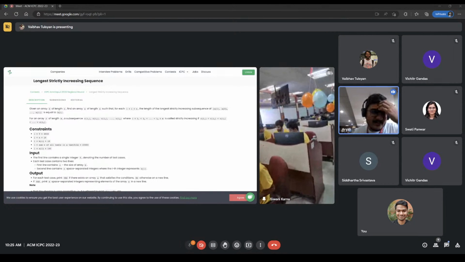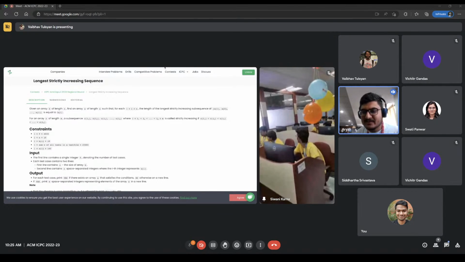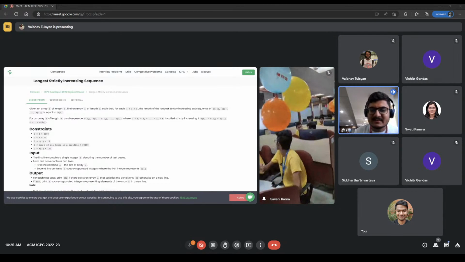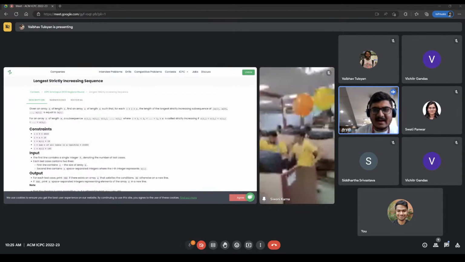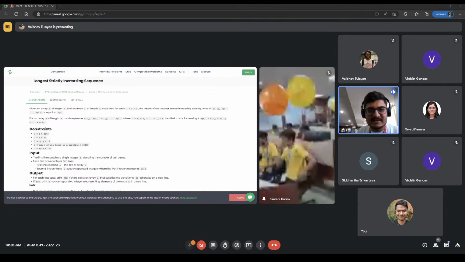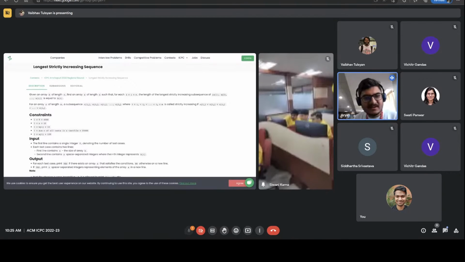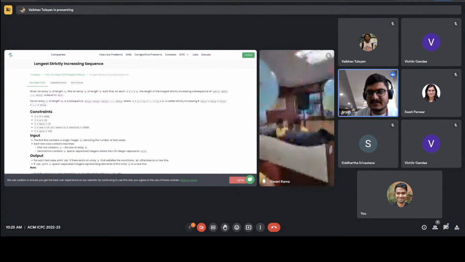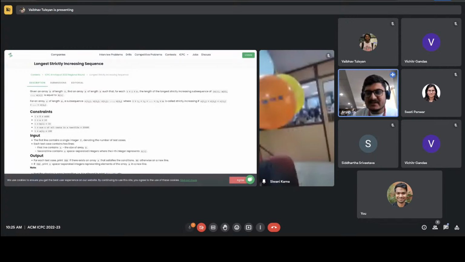I will first talk about my motivation for the problem, since I am the author of it. We were looking for some cakewalk problems, and I suggested the max median one and the longest strictly increasing sequence one. The problems are a bit easier and they just have one observation, but I found them cool. In this case, the observation is that you can just take A equal to B, and then for each prefix, find the length of the longest strictly increasing sequence for that prefix.